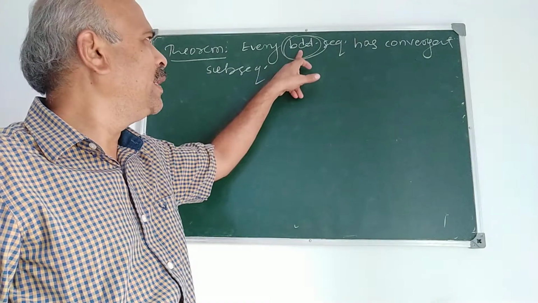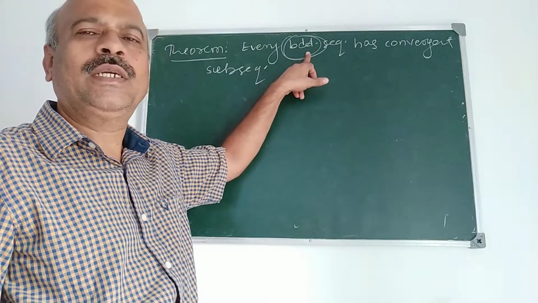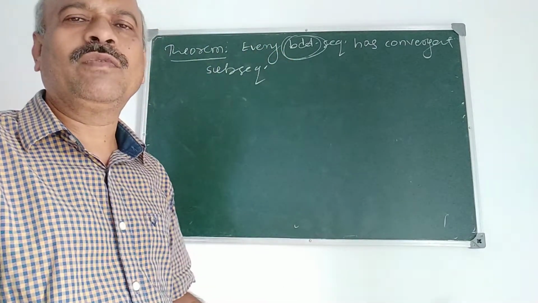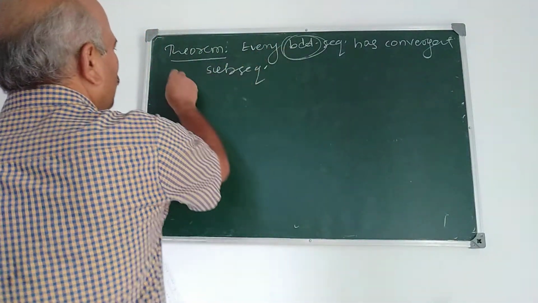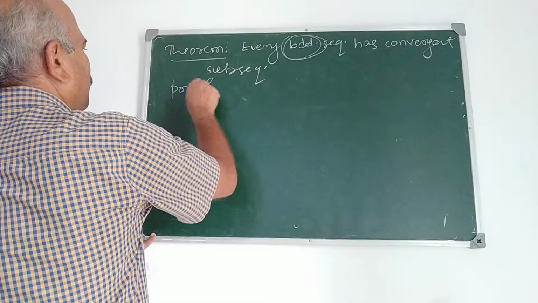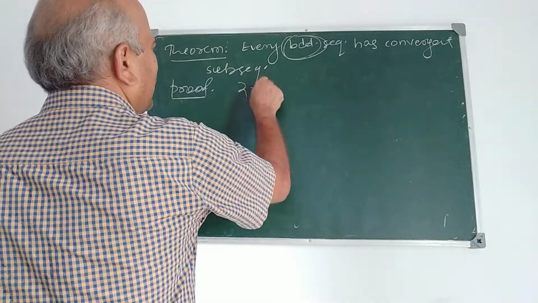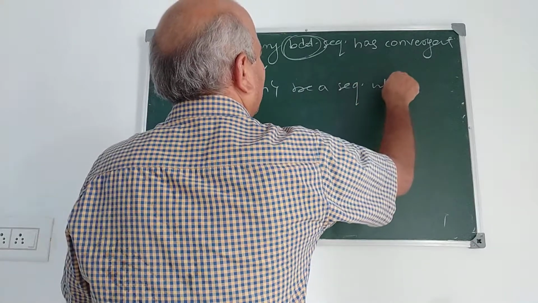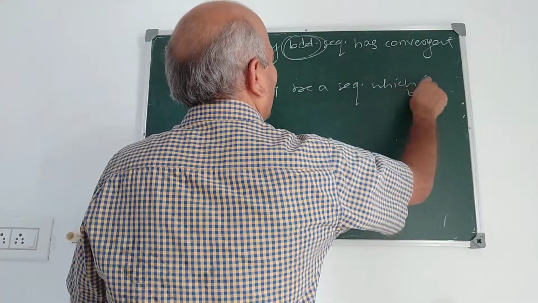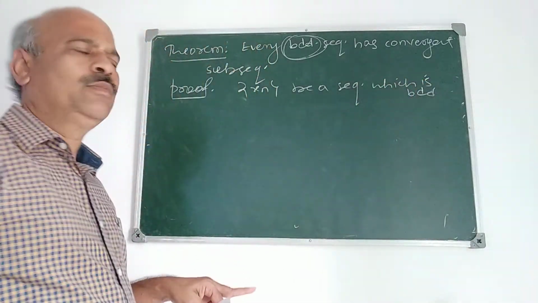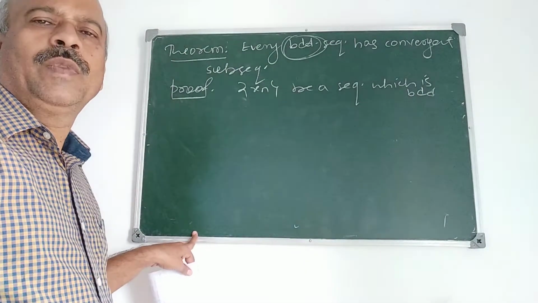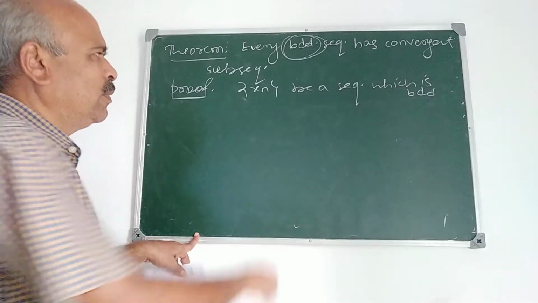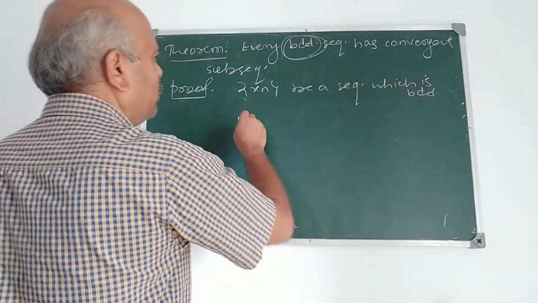Now one more condition is added here: every bounded sequence, if the sequence is bounded, then it has a convergent subsequence. Proof. Suppose xn is a sequence which is bounded. What do you mean by a bounded sequence? It is bounded above as well as below. Go through the definition of a bounded sequence, which I have already explained.